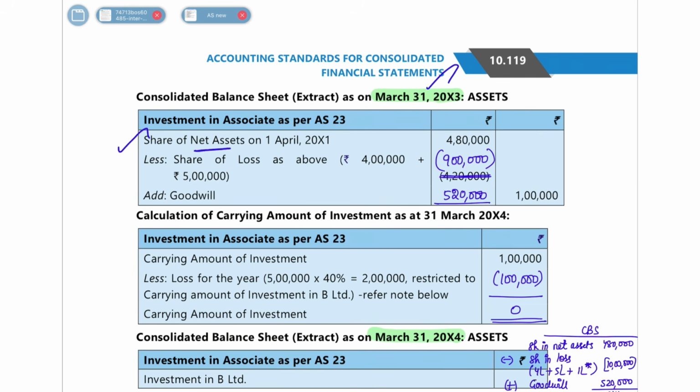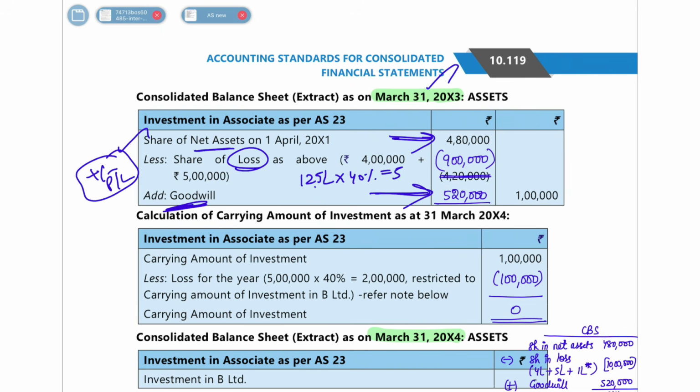So here again you have to show the share of net assets, which is 4 lakh 80,000, to remain the same. Goodwill will remain the same at 5 lakh 20,000. Only there will be a difference in the plus or minus of profit or loss. So how much loss have we got this year? This year we have got a loss of 12.5 lakh rupees. In that our share is 40%. So 12 lakh 50,000 into 40% is nothing but 5 lakh rupees.